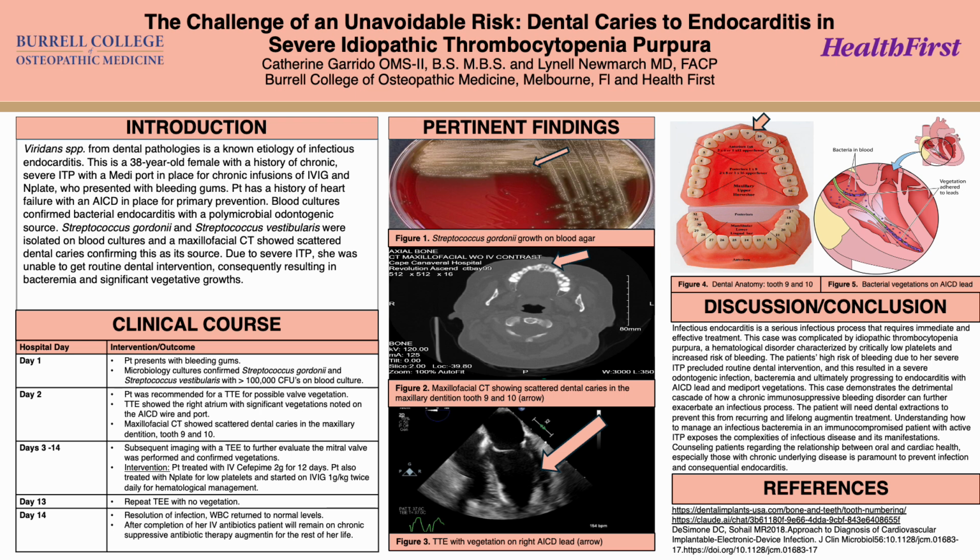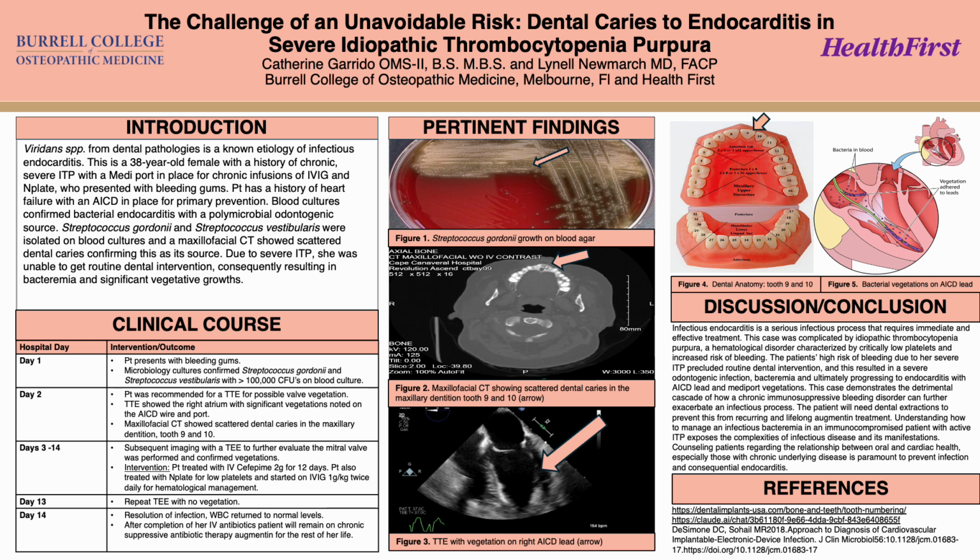The next imaging that was ordered was a maxillofacial CT that showed scattered dental caries in the maxillary dentition, particularly tooth 9 and 10. To review the dental anatomy, you can appreciate the location of tooth 9 and 10 in Figure 4. And to review and appreciate the scattered dental caries in the maxillary dentition, you can review Figure 2.